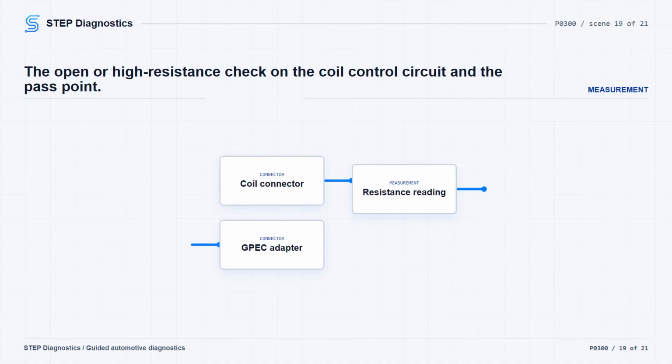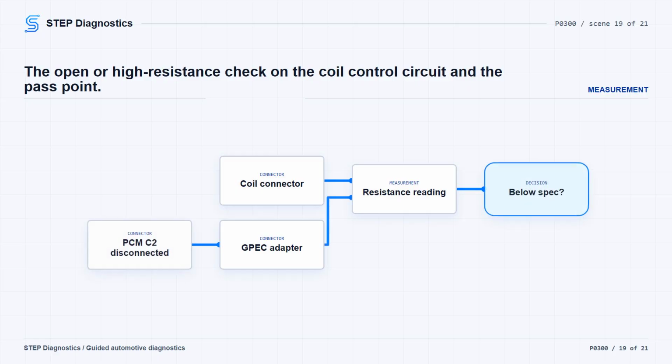If the coil control test light stayed off constantly while cranking, check the coil control circuit for an open. With ignition off and PCM-C2 disconnected, measure resistance between the coil connector and the GPEC adapter. The resistance should be below 3.0 ohms. If it is not below 3.0 ohms, repair the open or high resistance in the coil control circuit and verify the repair. If it is below 3.0 ohms, keep moving to the final connector and PCM decision point.